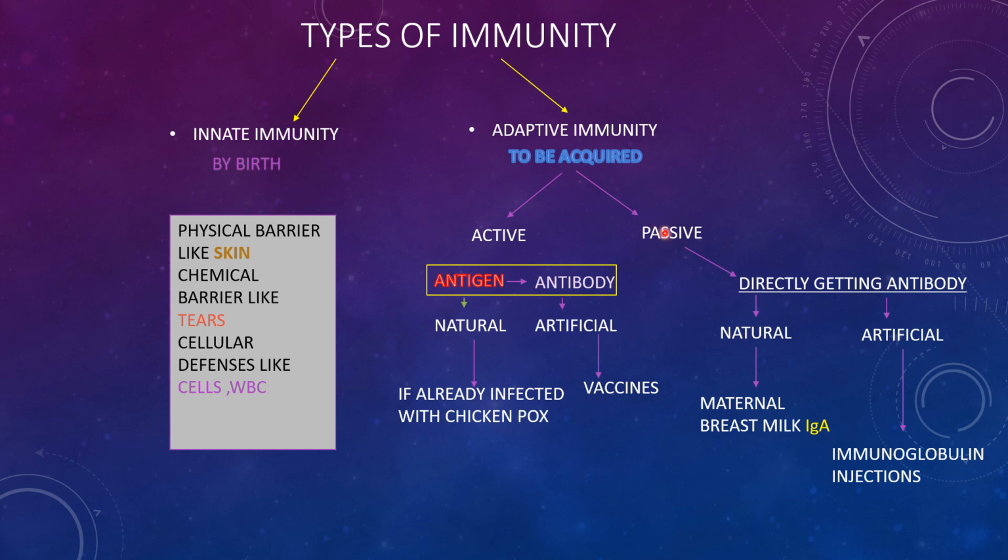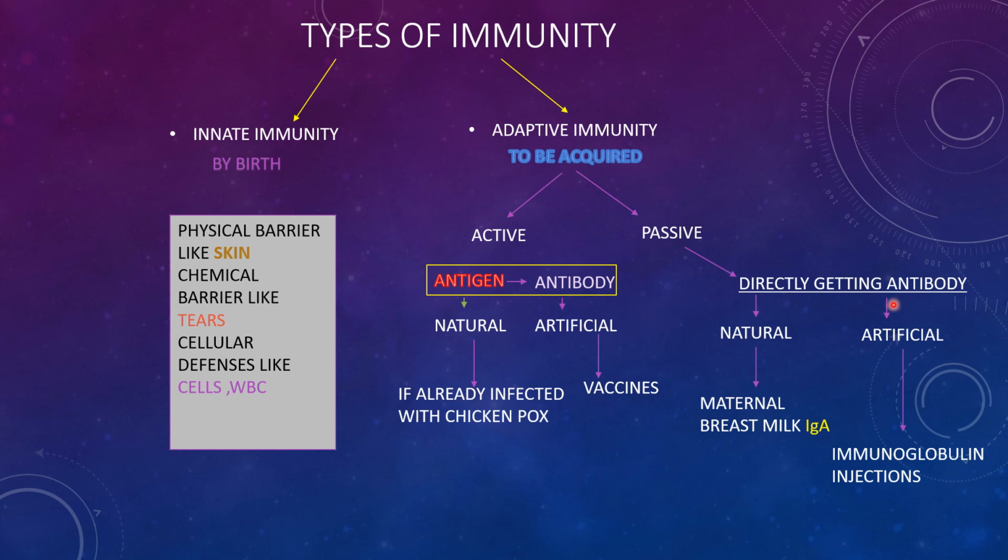In the case of passive immunity, a natural example is maternal breast milk. Through maternal breast milk, we get immunoglobulin A directly. So it is natural but passive. If you get a question like which type of immunity we get through breast milk, it is natural passive immunity.